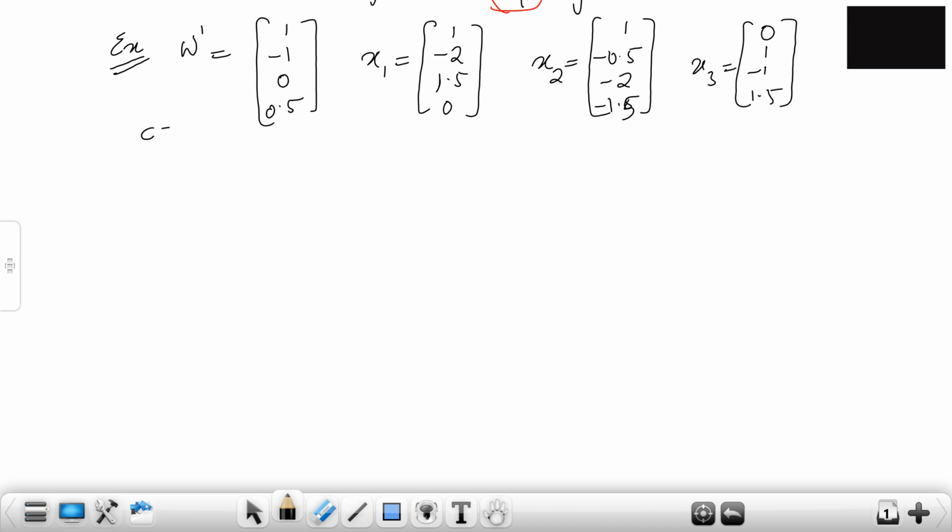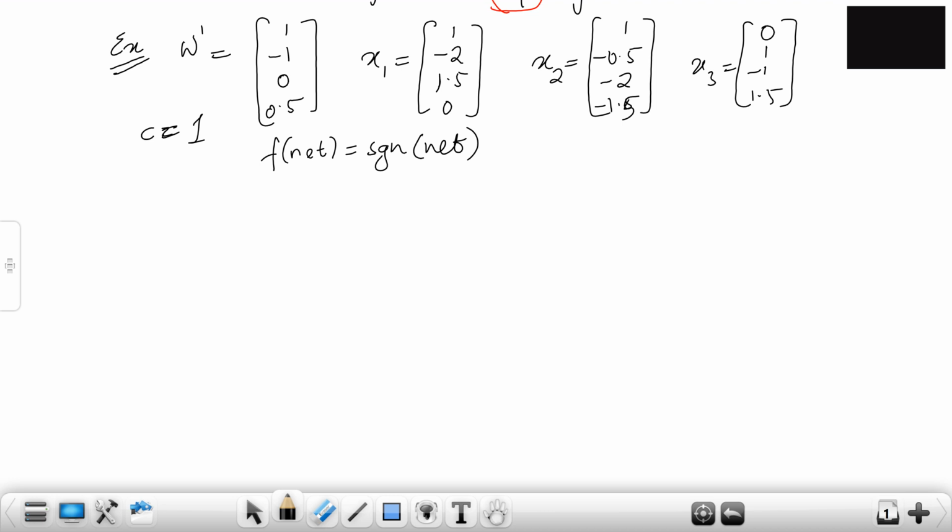And what else is given? Yes, c equals 1. The learning constant is 1 over here. Also the activation function of the neuron. Every neuron will have an activation function, and we have already covered activation functions in previous video lectures. So here f(net) equals signum of net. Here the activation function of the neuron is the signum function. What does the signum function do? If you remember, anything above 0 will be 1, and anything on the negative side, below 0, will be minus 1. That is how your signum function works.